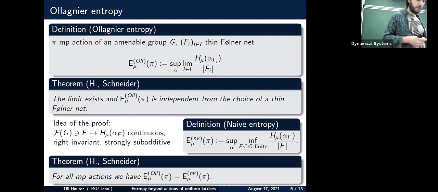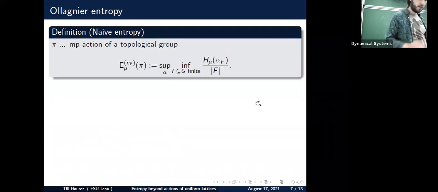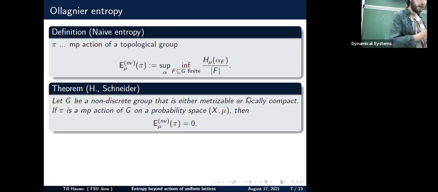So this is something which we also get, but which is also kind of unfortunate, which I want to present next. So first of all, please realize that naive entropy can be defined in a very general manner, and actually given for actions which are not even amenable groups, but just some general topological group. Okay, so using this definition, we have the following theorem, which is that whenever